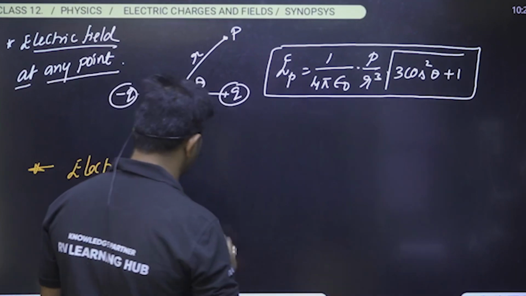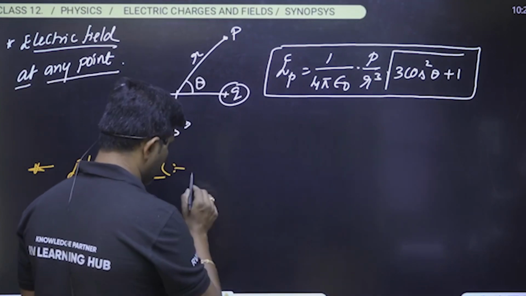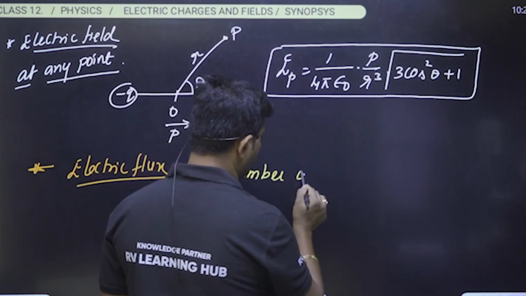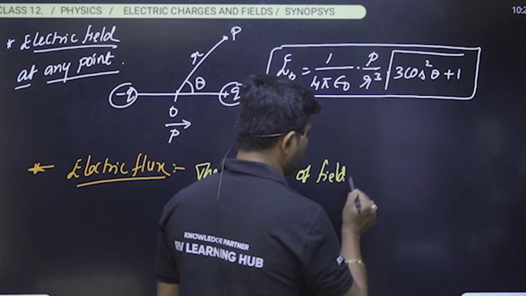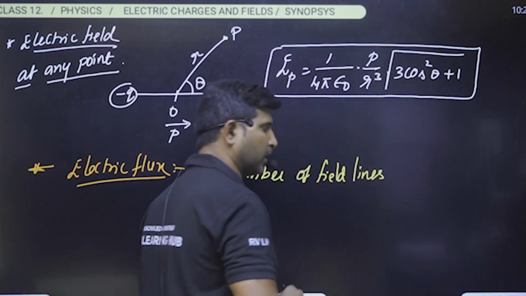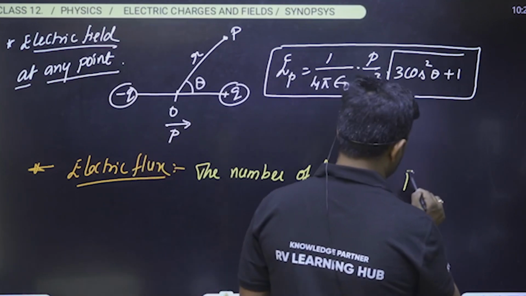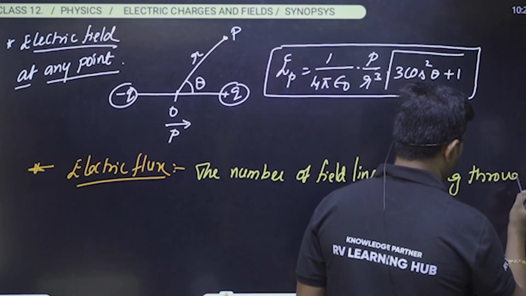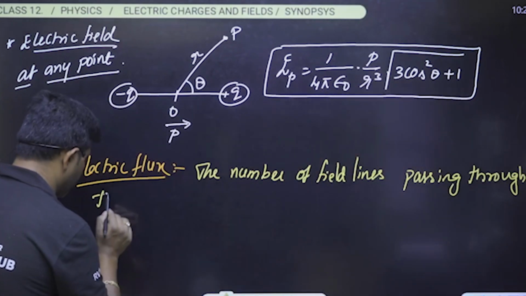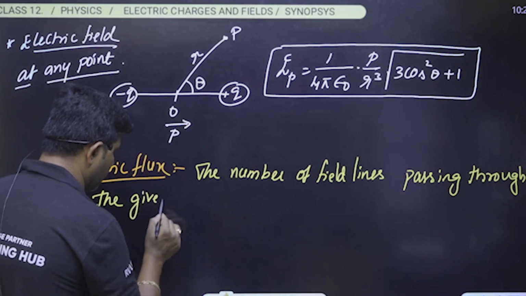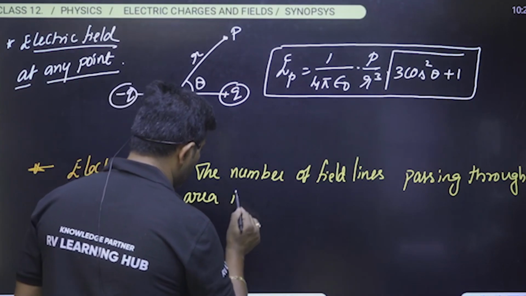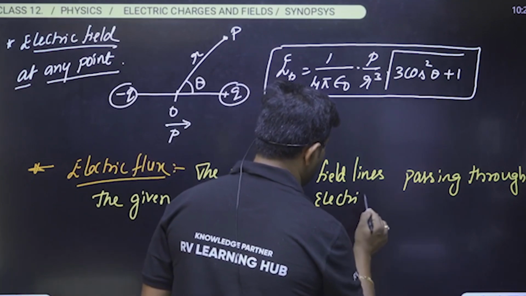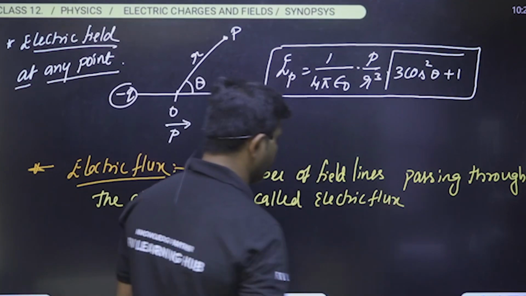How can you define it? The number of electric field lines passing through a given area is called electric flux. So please make sure about this.